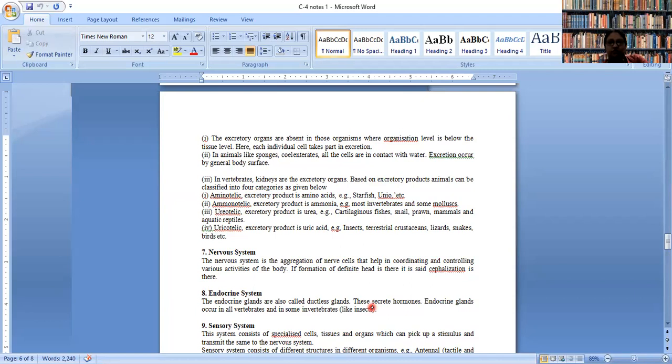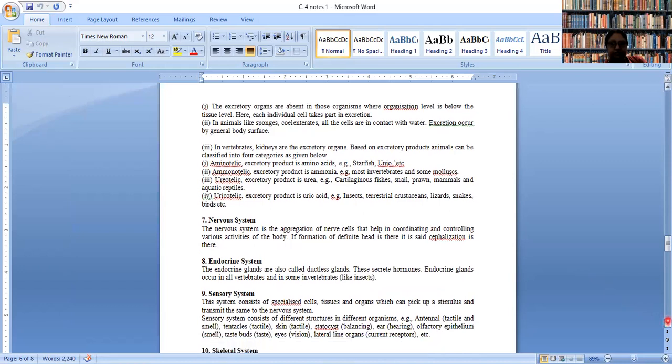This is the hormone secreted which attracts the opposite sex. That means male and female get to identify each other by this hormone secreted by them. Okay, they smell that hormone. So that is why in some lower invertebrates also the endocrine system may be present, but in vertebrates it is quite developed. Okay, now we will talk about the sensory system.